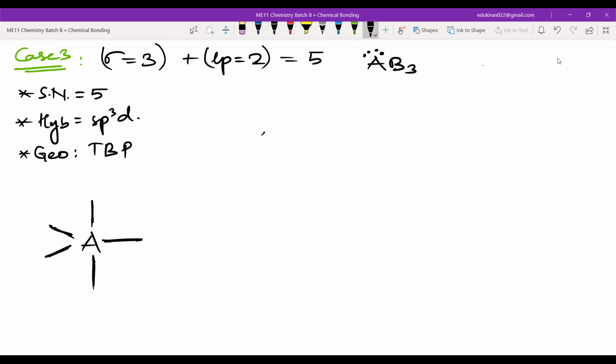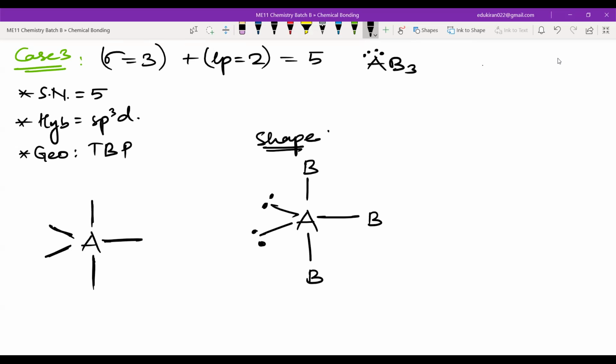Now if I look at the shape here, A. So the lone pair will be on the equatorial region. You will have 3 Bs like this. So what is the shape here? The shape is T shape, है ना? अगर आप लोग बस atoms को देखिएगा, then atoms are making... Here will be atom, here will be atom, here will be atom, and here there will be atom. So this is a T shape. Easy, right?